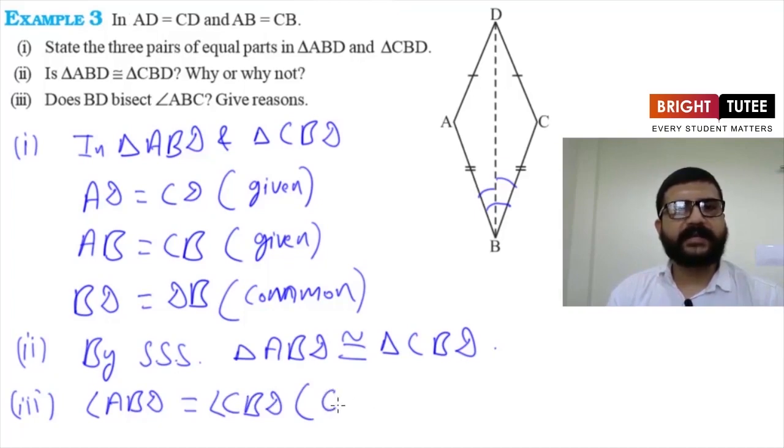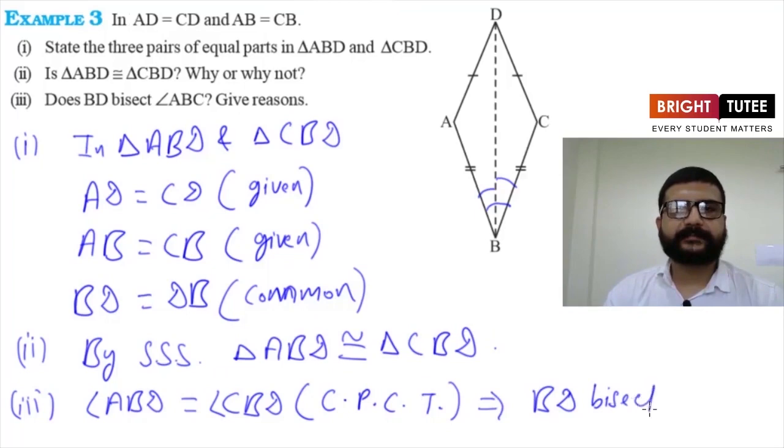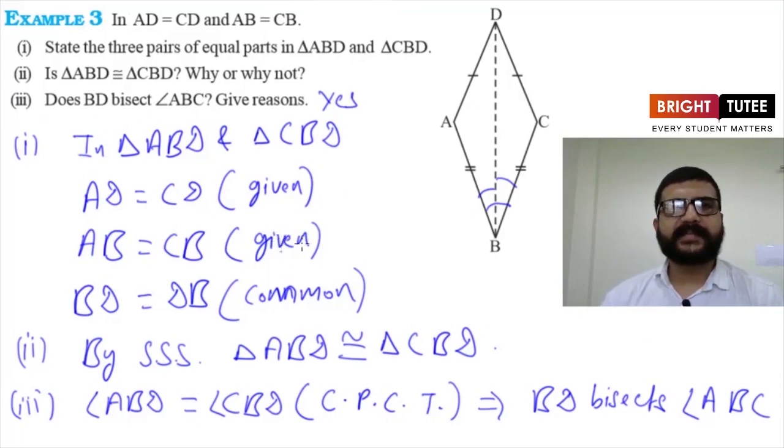And for the reason we have to write CPCT. It is corresponding parts of congruent triangles. And we know corresponding parts of congruent triangles are equal. So therefore angle ABD is equal to angle CBD. And now this implies BD bisects angle ABC. So therefore the answer to this question will be yes. The answer for the third question is yes. So this is how we can use the SSS criteria to show whether two triangles are congruent or not.